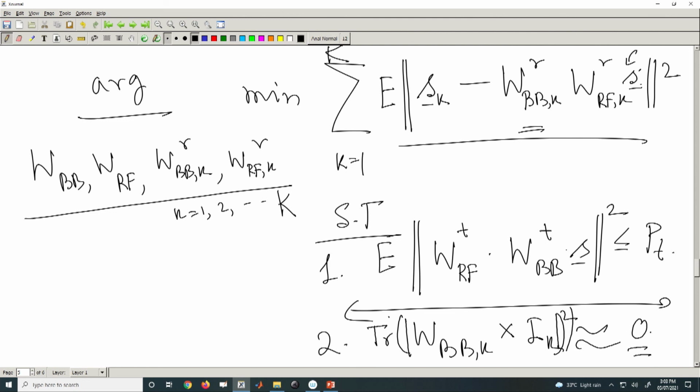You can put such a constraint, but it will be very complicated, because you have too many parameters to solve. For each and every user you have two matrices to solve. So, when you have too many parameters, you really do not need this. If it is there, it is good, but you can still live without it.